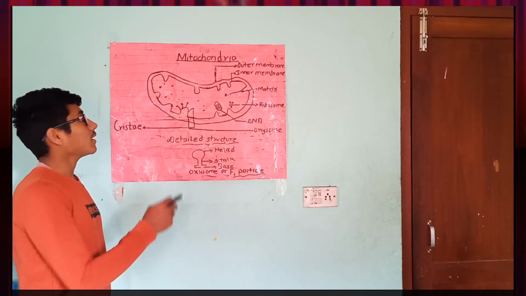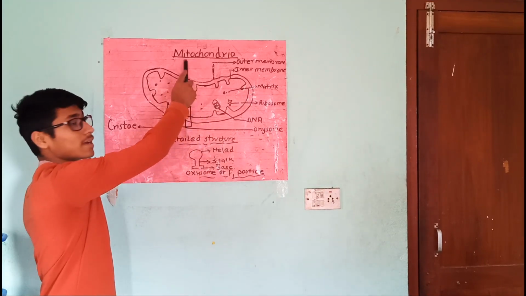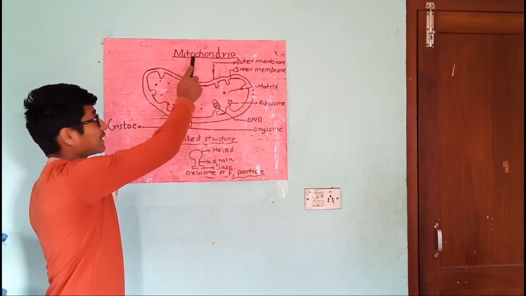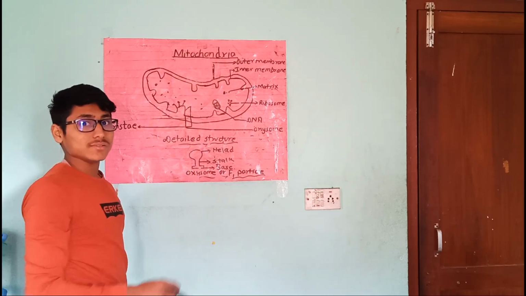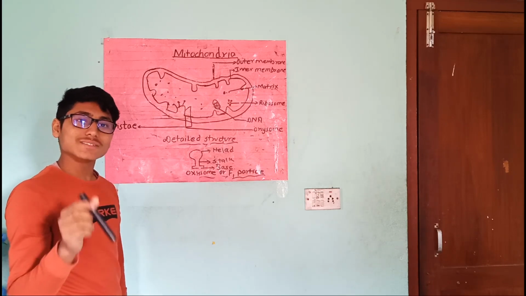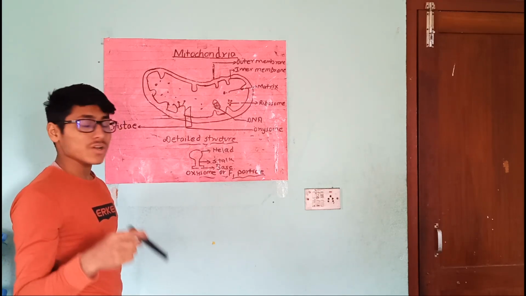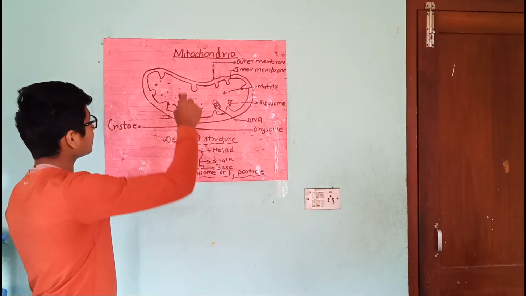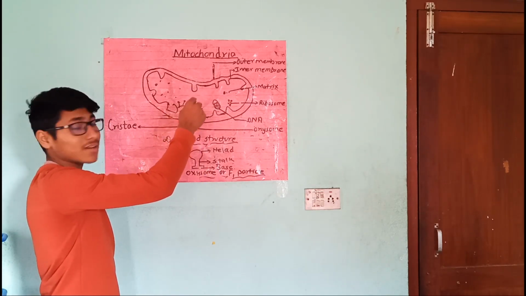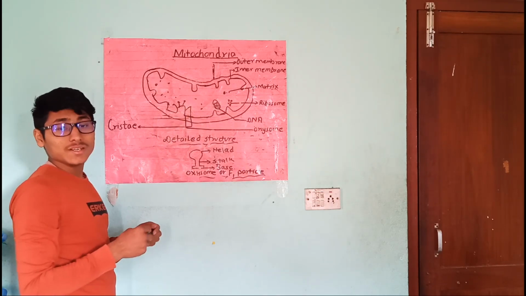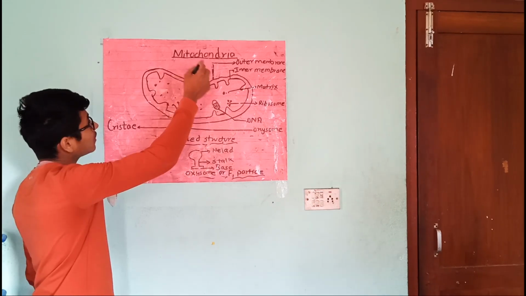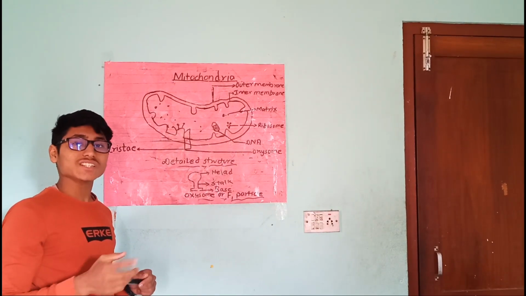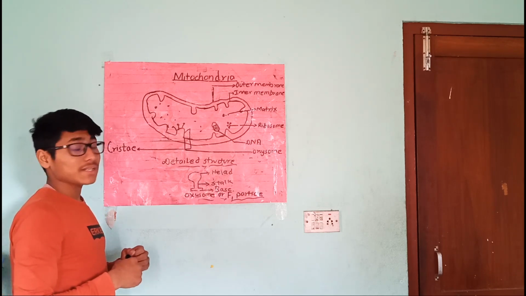About mitochondria. The word mitochondria comes from the Greek, where mito means threads and chondria means granules. It is also known as the second largest cell organelle, which is present in the cytoplasm but not the nucleus. It is also known as a double membrane cell organelle. It is present in eukaryotic cells. It is also known as the powerhouse of the cell, storage batteries of cells, or ATP mills.